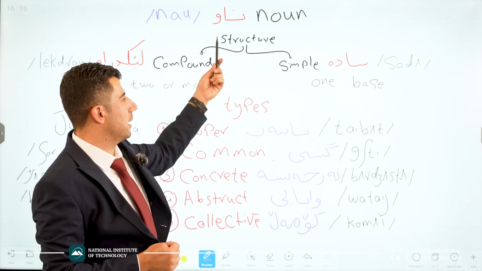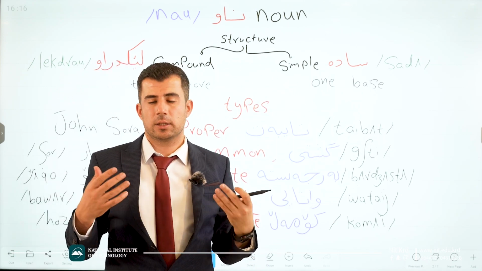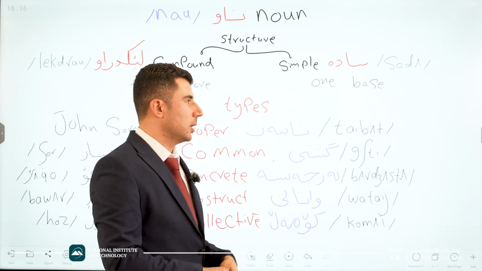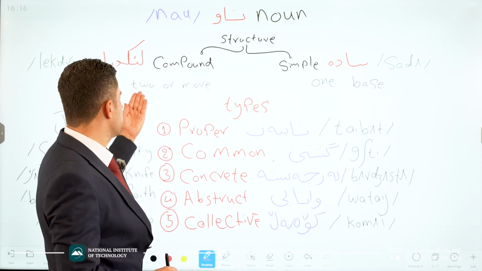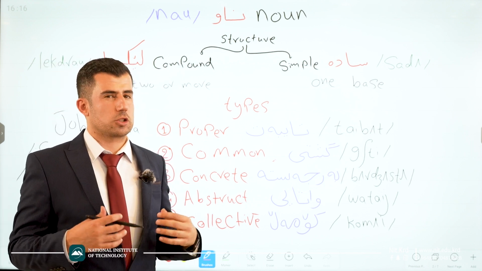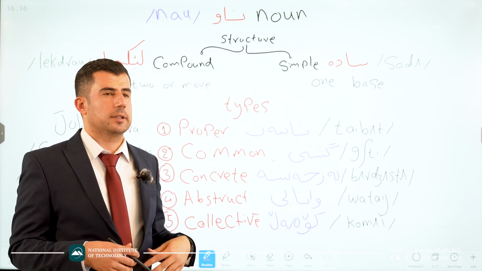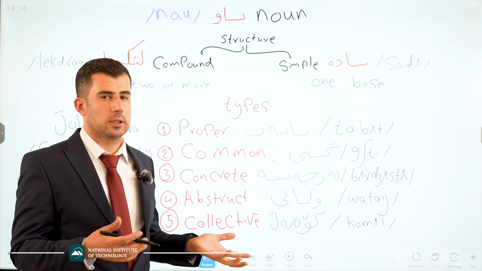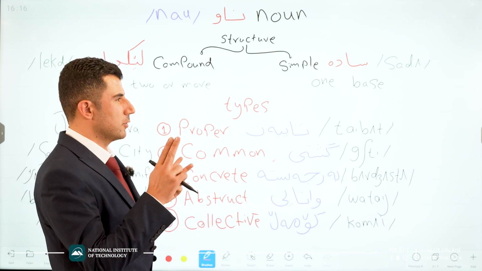For example, a simple noun like zana. Zana is a simple noun, just simple. But when we have two or more like that, for example, dalshkau, dalkhoshi. Dalkhoshi contains two parts.